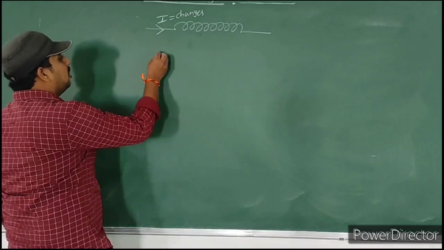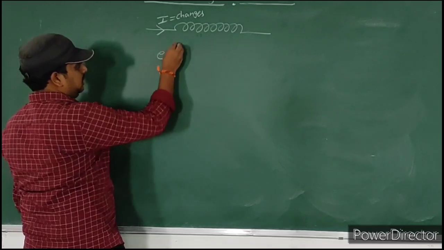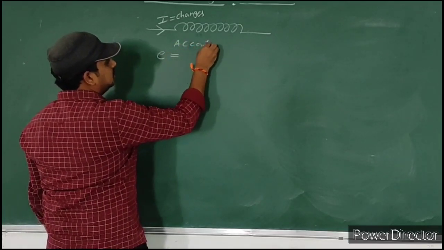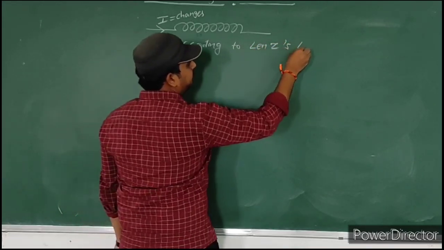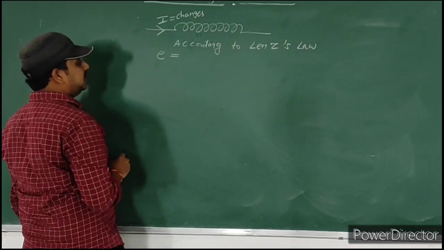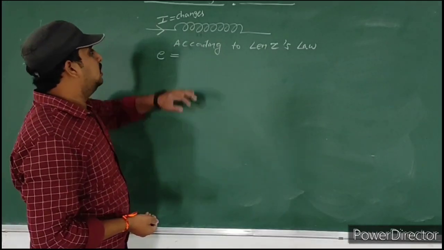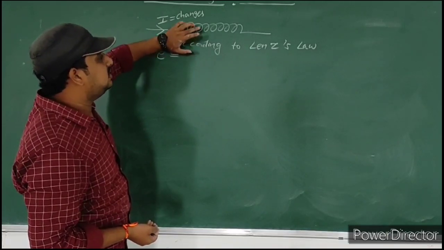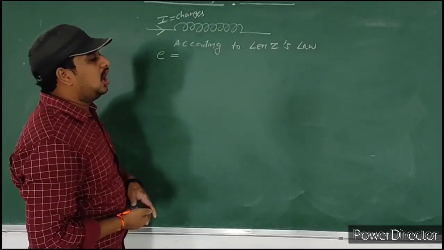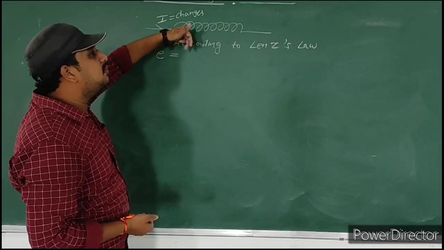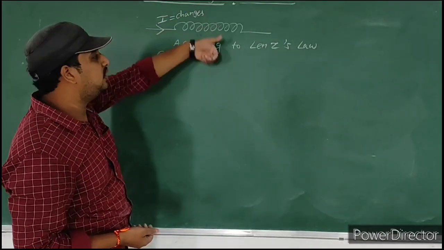What is the formula of self-induced EMF? Generally, the EMF formula according to Lenz's law. Why do we call it self-induced EMF? Here the flux changes in this coil, and EMF is also induced in the same coil. That's why this EMF is called self-induced EMF.